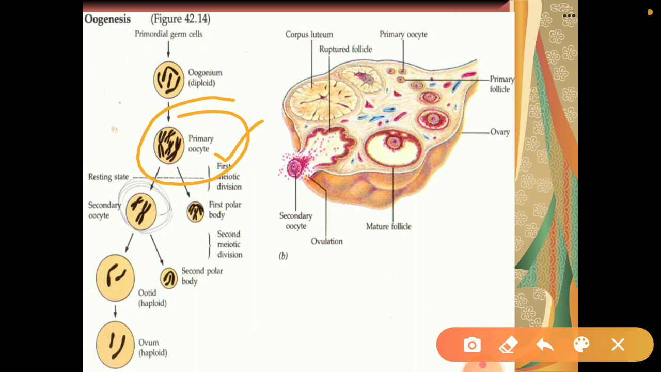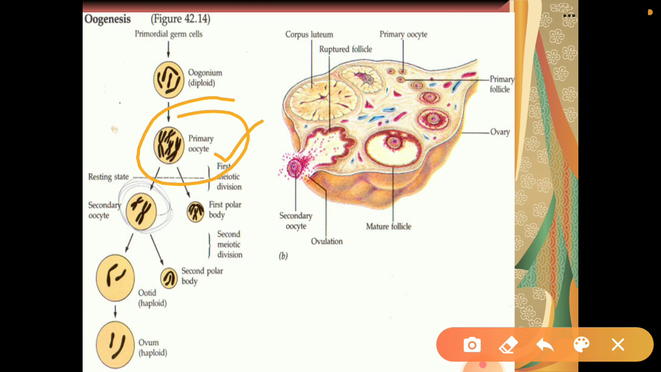So the external layer is known as externa and the internal is known as interna. Okay, now this is known as tertiary follicle. When this differentiation of layers starts, then it is known as tertiary follicle.